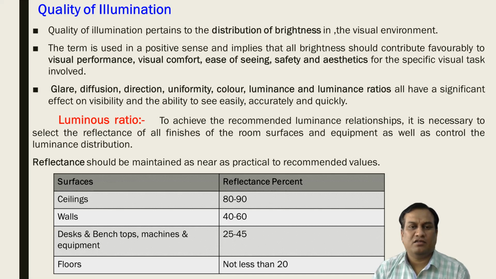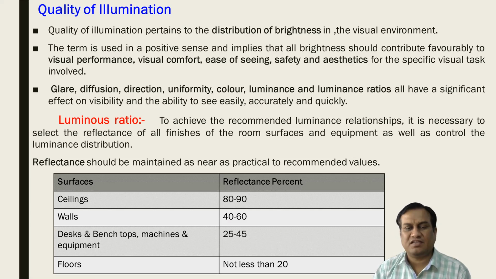So what exactly are these points? One of the points is luminous ratio. To achieve the recommended luminous relationship, it is necessary to select the reflectance. So this luminous ratio is related to the reflectance, and the reflectance should be maintained as per this table. What does this table give us an idea of?